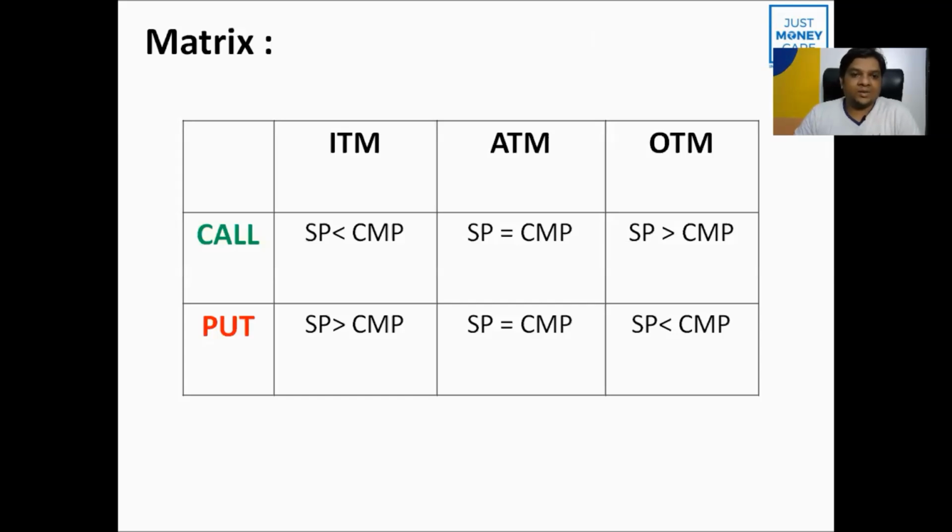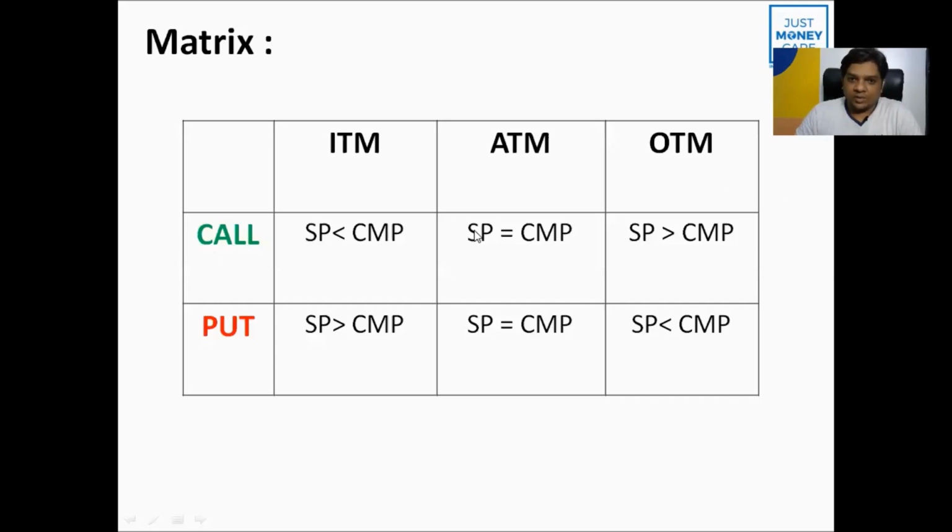So here is the matrix. In the case of call, whenever the strike price is less than the current market price, we call it in the money. Whenever the strike price is equal to the current market price, we call it at the money. And whenever the strike price is greater than the current market price, we call it out of the money call options.